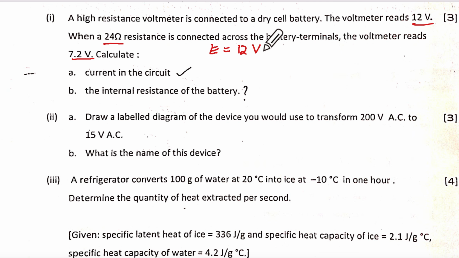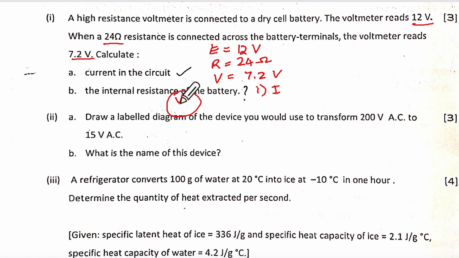EMF is 12 volts. Agreed? Yes, ma'am. The resistance in the circuit is how much? 24 ohms. When it is connected, the voltmeter in the external circuit means terminal voltage is 7.2 volt. Agreed? Now they are asking number 1, what is I?